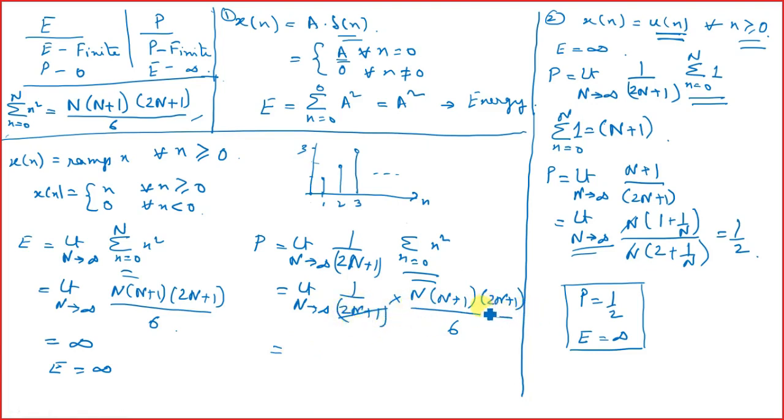Because this 2n plus 1 and this 2n plus 1 get cancelled out, so we are left with only n into n plus 1. So if you put infinity over here, it becomes infinity. So our power is equal to infinity and energy is equal to infinity.